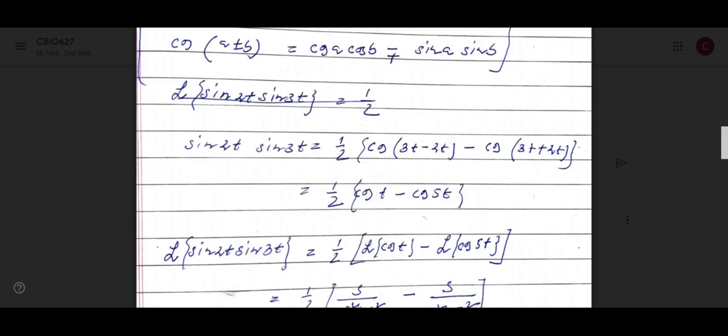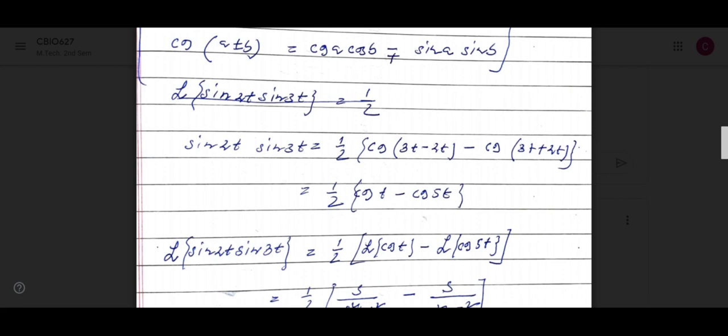Half of cos of A minus B, that is 3t minus 2t, minus cos of 3t plus 2t.